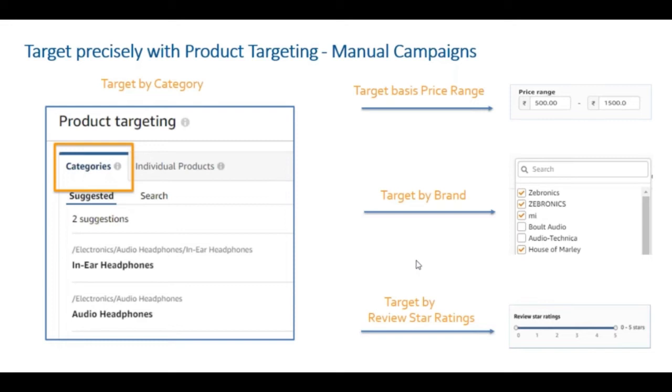A very good use case here is if you have products which have higher star ratings. Say, for example, if you have a 4-star rated Bluetooth headset, and your ad is appearing with a product which has probably 2-star or 3-star, consumers will be interested to see your product, seeing the high star rating. So a good use case here is to target products with star ratings lower than yours, so that when your ad appears, it attracts customers to view your ad and ultimately purchase your product.